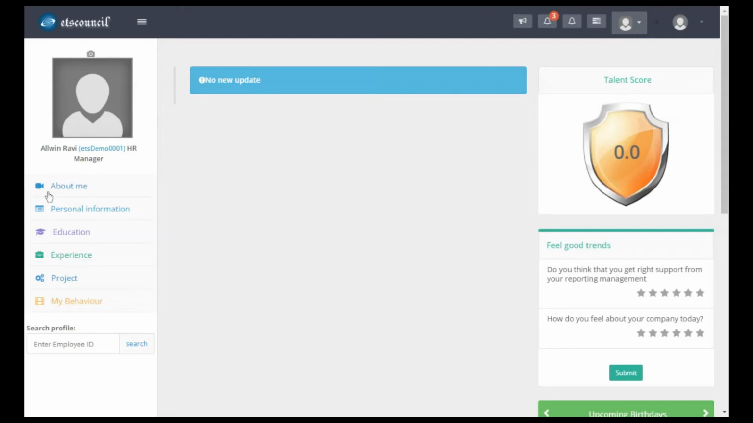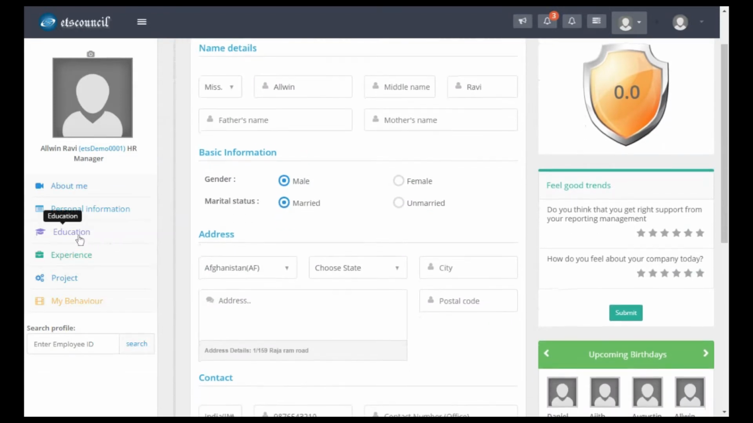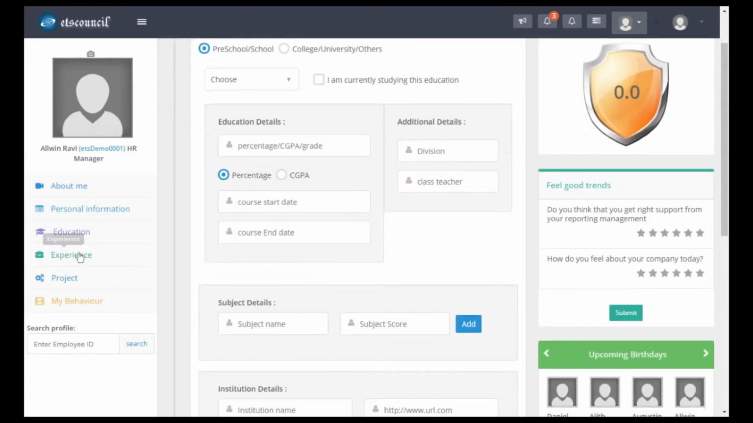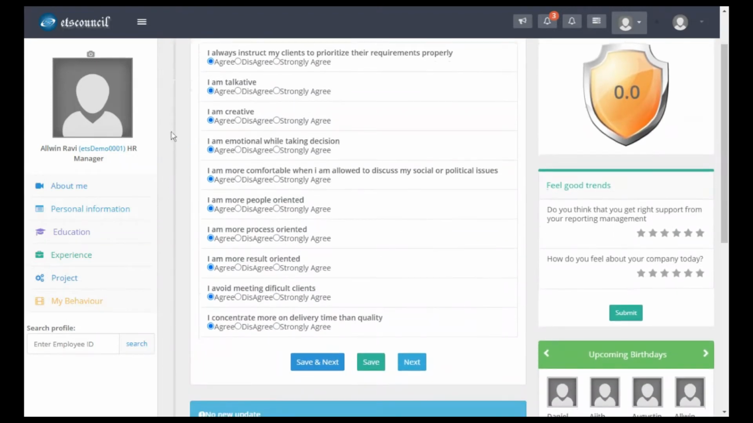So it has an About Me section. When you log in, you can share about you and upload your video, and you can feed in your personal information. You can feed in your education information and experience. You can even write about yourself. A lot of questions are there which you can select as per your behavior, which will help your management to know the right project to be assigned to you.